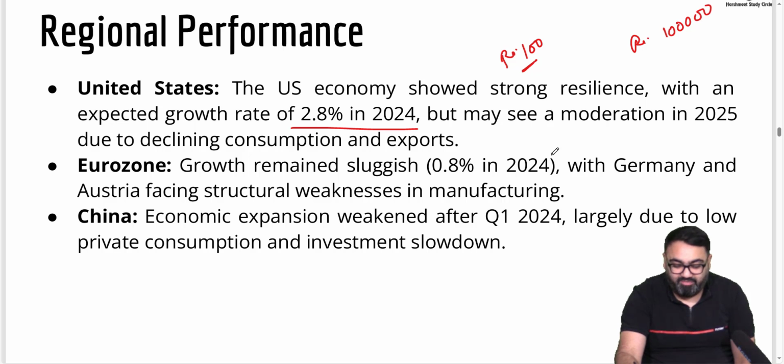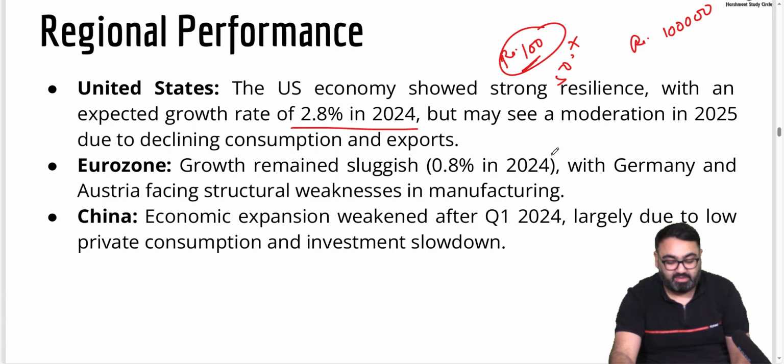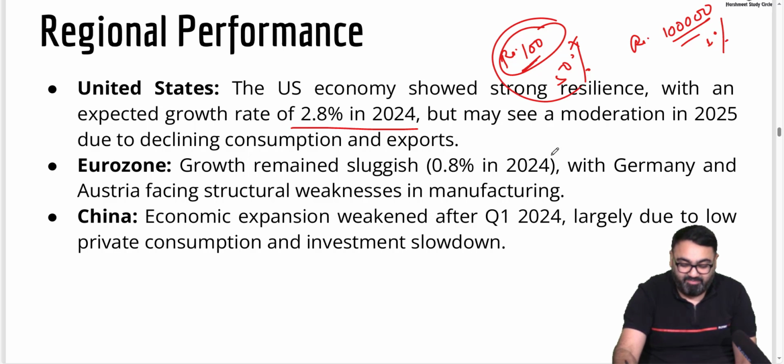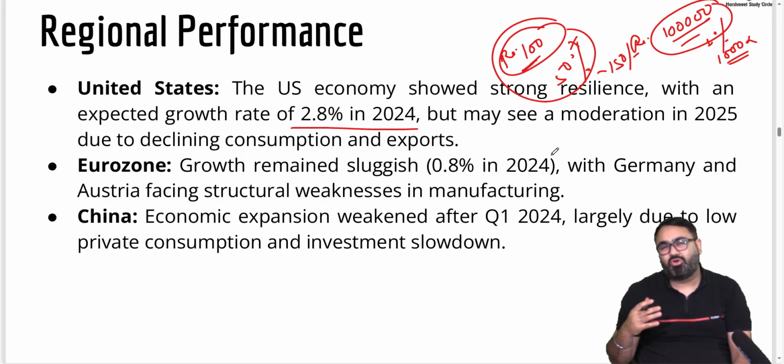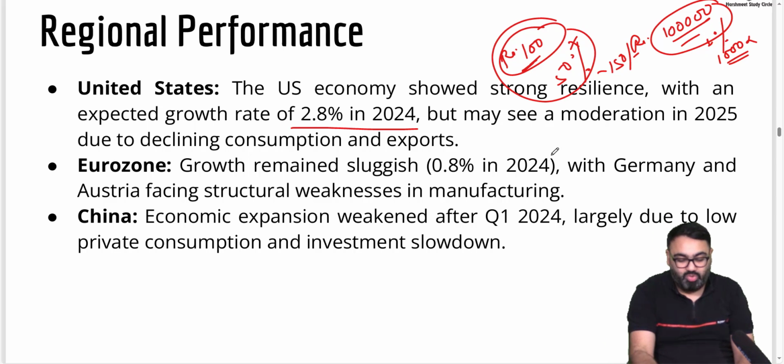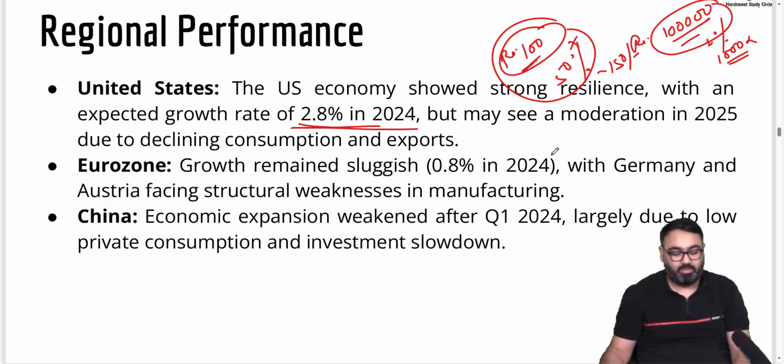Now, if the 100 rupee person gets an increment of 50%, and the other person gets an increment of even 1%, just see the difference. For him, a 50% increment means his salary will be 150. For the other, even a 1% increment means his salary will increase by 1000 rupees. So when the base is much larger, you don't need such a big number of growth. So for the US, even 2.8% is a pretty good number.